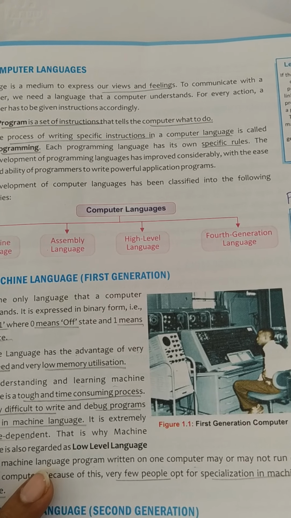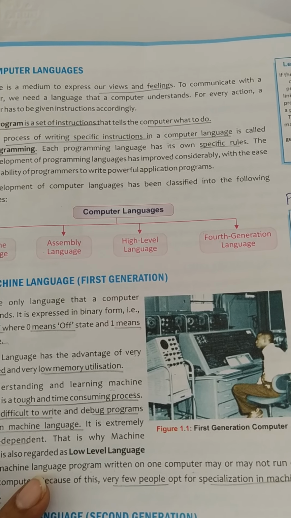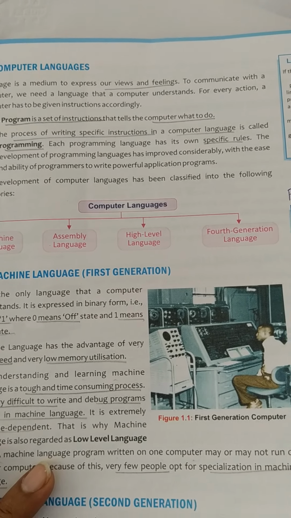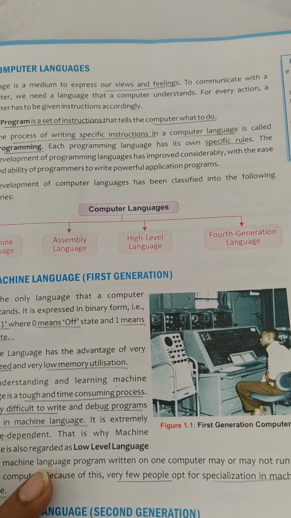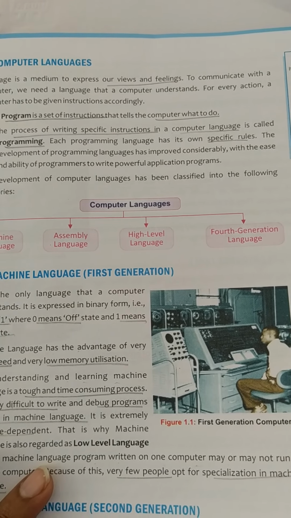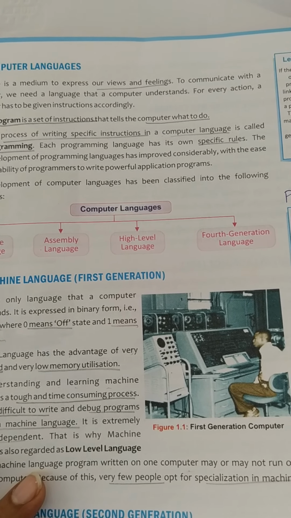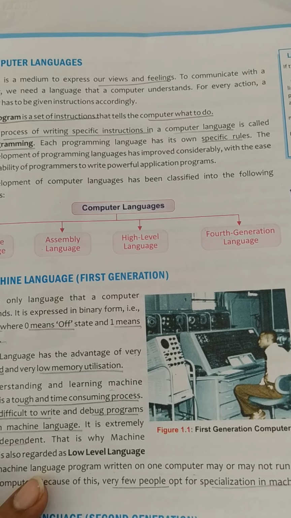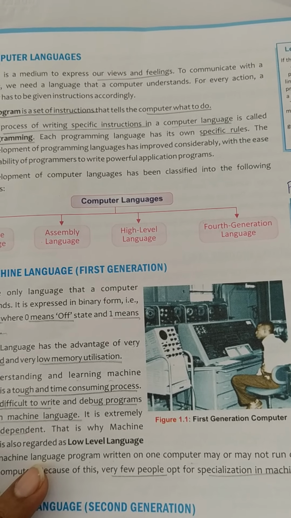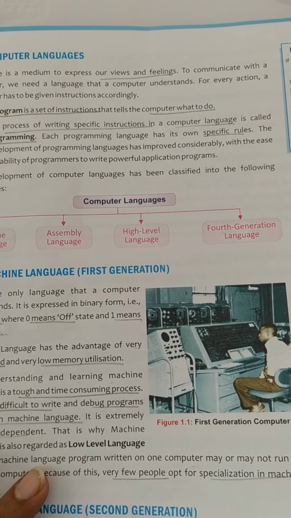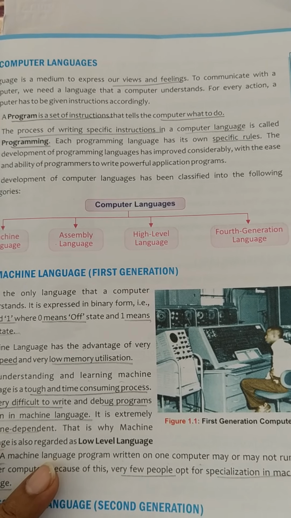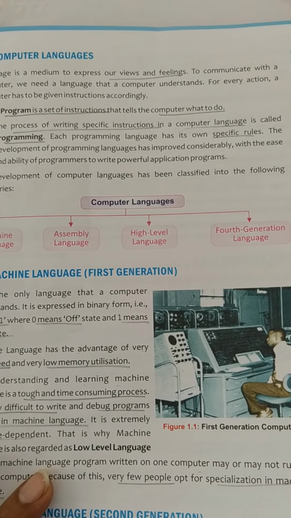Now we have to write the set of instructions for the computer. So the language that we use to write those instructions is called a programming language. A program is a set of instructions that tells the computer what to do or how to perform a task, and the language used to write those instructions is called a programming language. Different programming languages have their own specific rules.